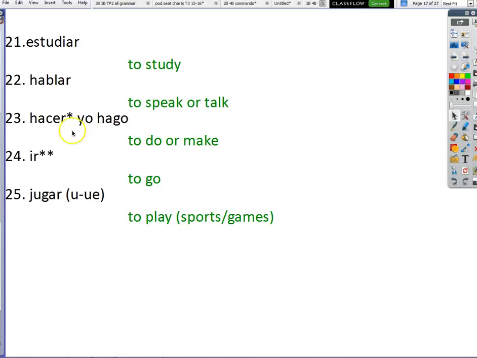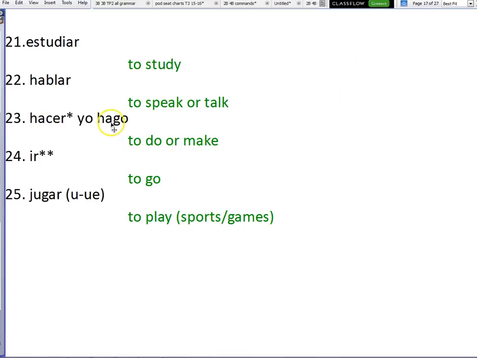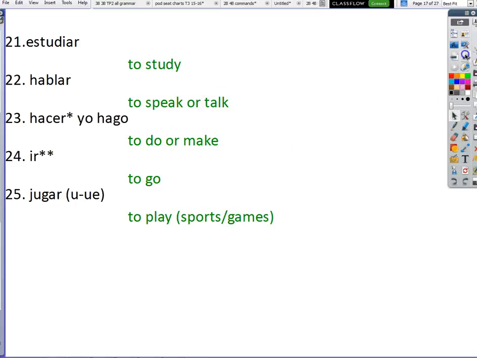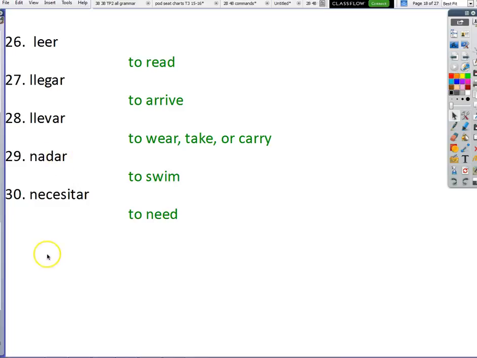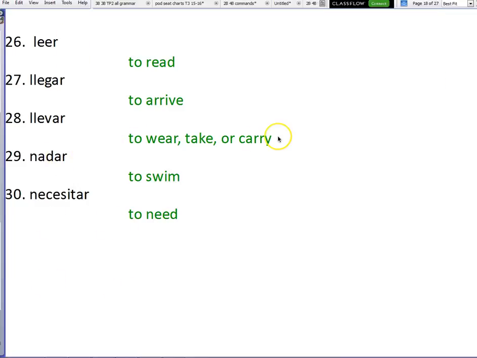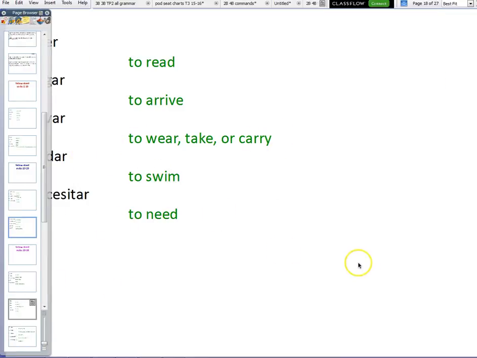Then if we move on, hacer has an irregular yo, hago. Ir is totally irregular again, so you do not need to write voy for the irregular yo form. And we have a stem changer here. For these definitions, you do need them to look just like mine. The only thing for this one, you can say to play sports or games. When I have the slash, it's either or, but you have to have one or the other. And for these, you need both definitions. And 26 through 30, we don't have any stem changers or irregular yos, but we do need to know all three for the definition of llevar.